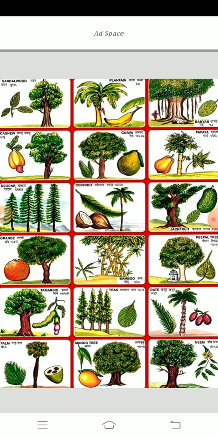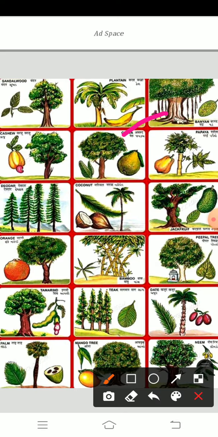Do you know, when I was reading the textbook, the great banyan tree in the botanical gardens in Kolkata is the largest banyan tree in the world. Next class I will show that banyan tree. Okay, next time I'll show that picture.